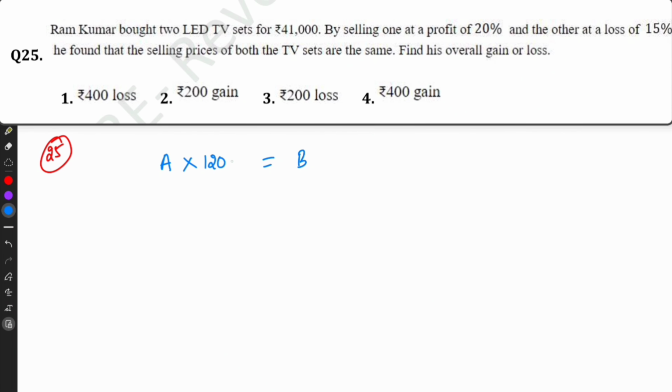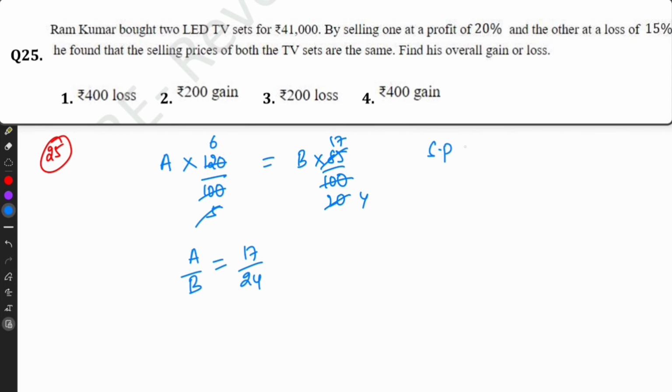So one is 20% profit, so 120 divided by 100. The other is 15% loss, so 85 by 100. 5 17s, 5 20s. So A is to B equal to 17 divided by 24. So selling price of A plus B is 41 plus 41, that equal to 82,000.